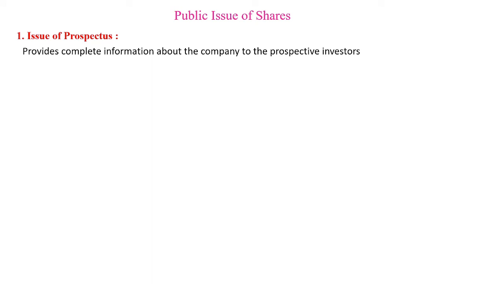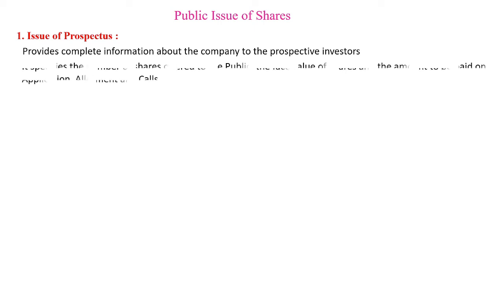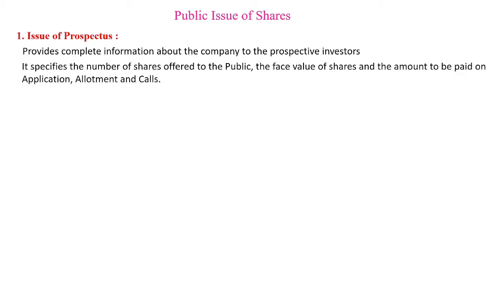So you know that a prospectus is a kind of brochure or booklet which provides complete information about the company to prospective investors, that is, to those persons who are going to invest in company shares. So the prospectus specifies the number of shares offered to the public, their face value, the amount to be paid on application, the amount to be paid on call, and also on allotment. All this detailed information is given in the prospectus.